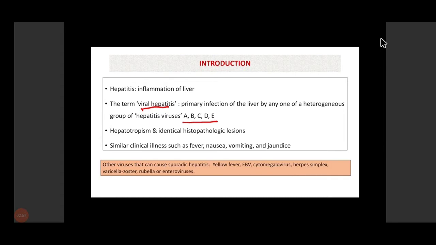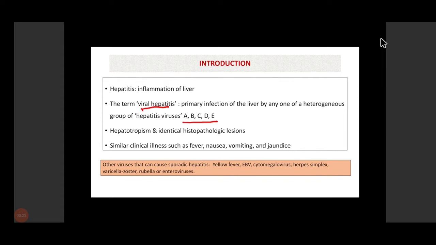Now, besides these viruses, there are other viruses that can cause hepatitis, but they primarily cause infections of some other system, and during the course of their illness they sometimes cause hepatitis. These viruses are yellow fever, Epstein-Barr virus, cytomegalovirus, herpes simplex virus, varicella zoster, rubella, and enteroviruses.